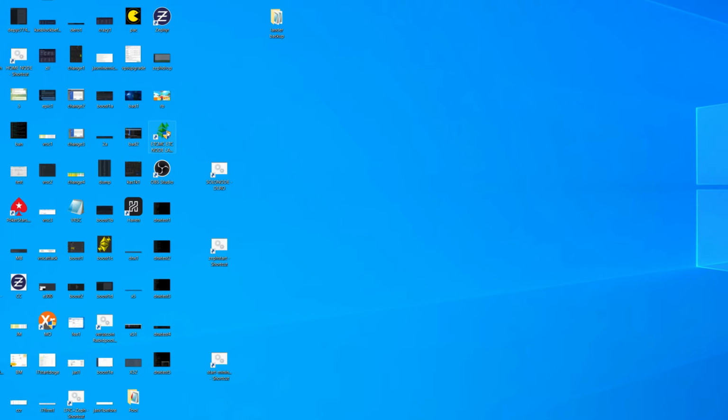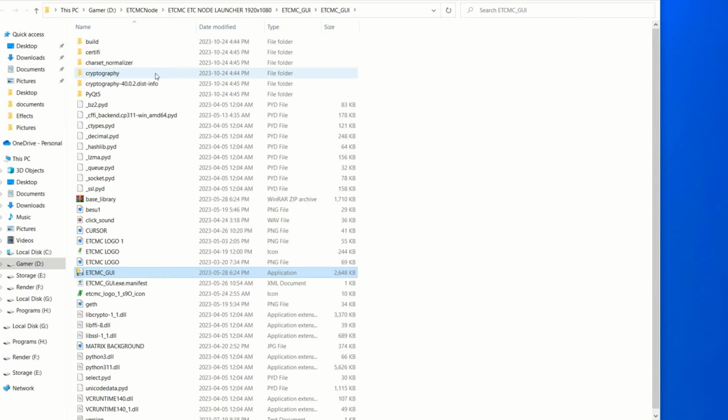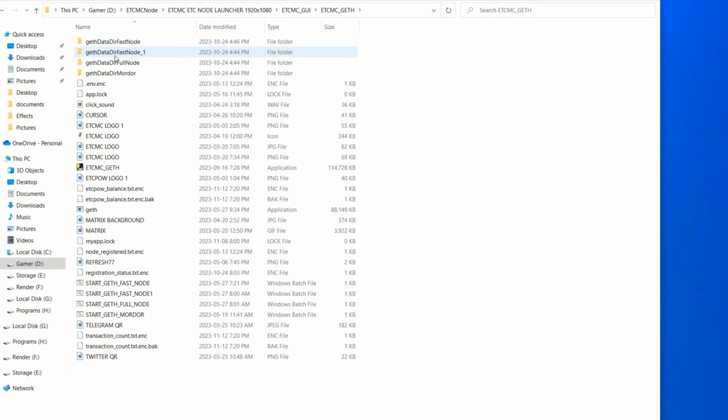So what I do here is I right click on the node. You just got to find out where it is. Just go to open file location and then go back one, and you will see the different nodes here, the GUI, the geth, and the besu, however it's pronounced. But most of us are running the geth node. So double click on geth, find out where it is. You'll see 2 files here. So you can see this one right here,